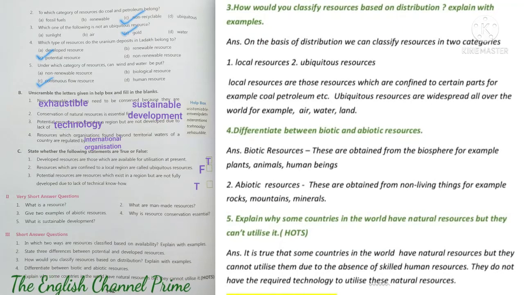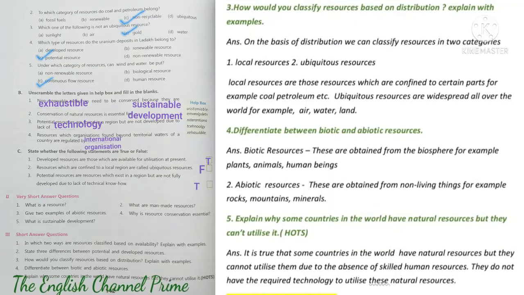air, water, land, etc. Fourth question, differentiate between biotic and abiotic resources. Biotic resources are obtained from the biosphere, for example, plants, animals and human beings. And second is abiotic resources, these are obtained from non-living things, for example, rocks, mountains, minerals, etc.